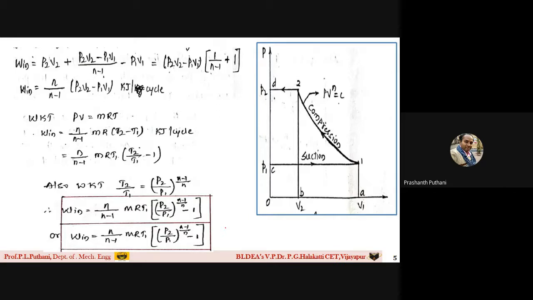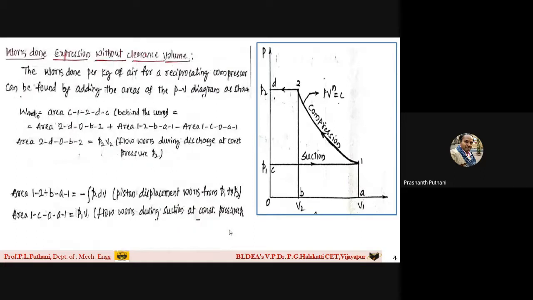Please go through it, because it is a basic derivation, and once you understand this one, only then can you solve the other problems. So once again, I will tell you how we are calculating without clearance volume. Please observe here, this is the first step. We are going to add this flow work, that is 2-D-B-2. This is the first. Along with this, the next one is 1-2-B-A-1. This we are going to add. This is 1 plus 2.